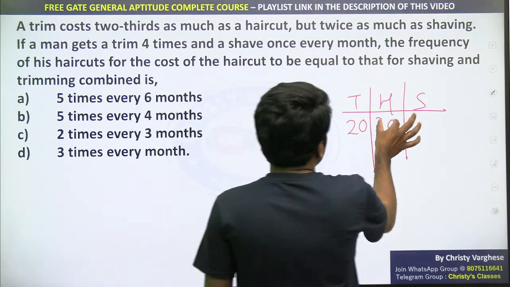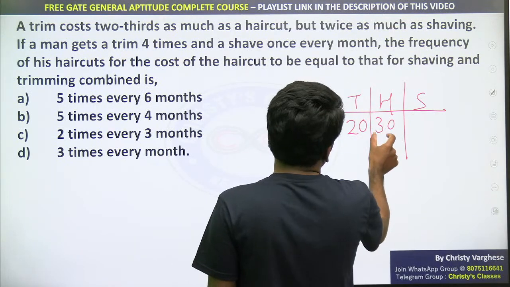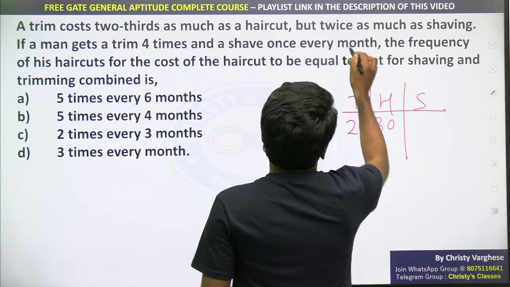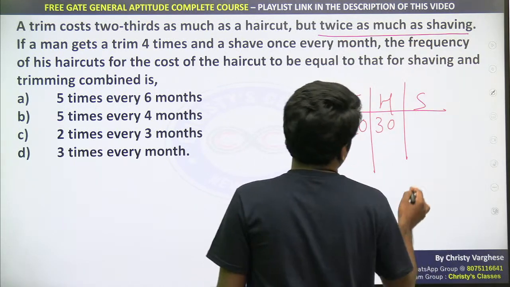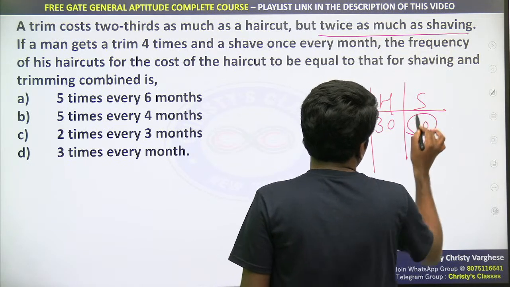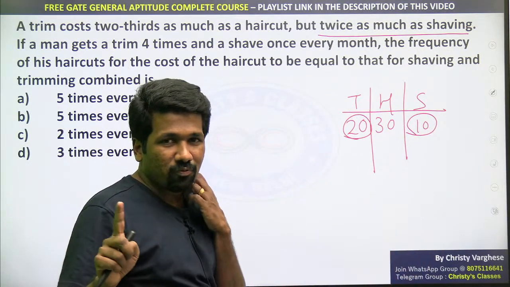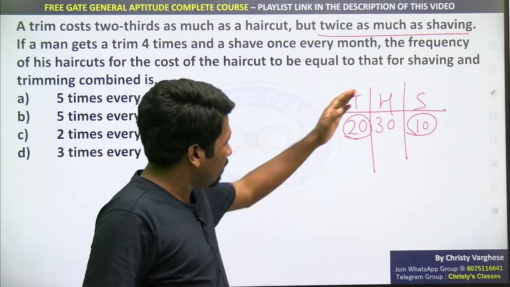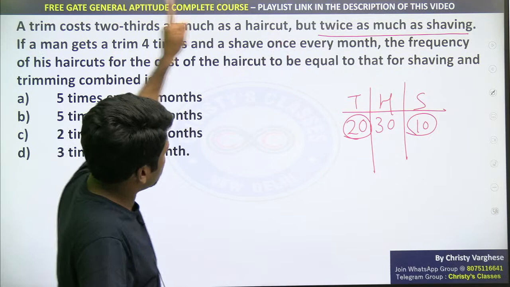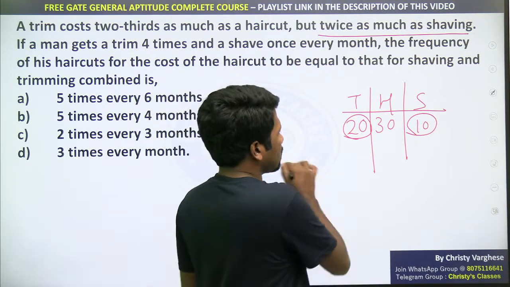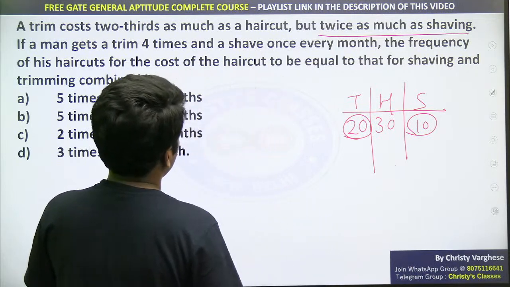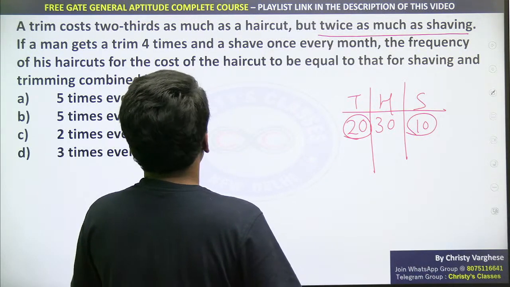So if 30 is the haircut price, 1/3 of it will be 10, 2/3 will be 20, but trim is twice as much as shaving. Trimming price is double the shaving price. That means shaving price should be 10. Shaving price is not 40, it is 10. So this is a valid example we can take now: 20, 30, 10 respectively for trim, haircut and shaving.